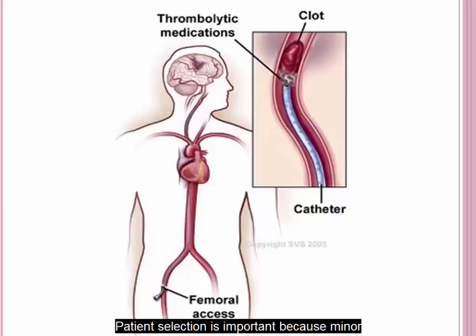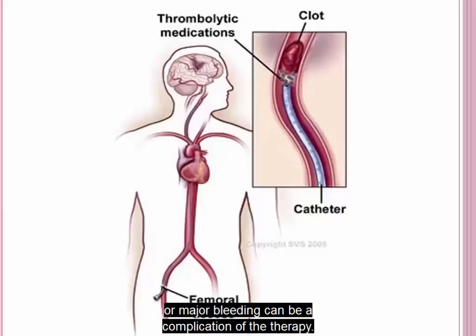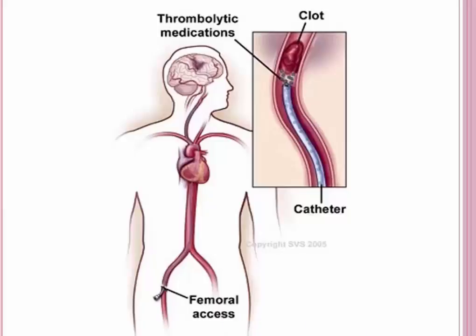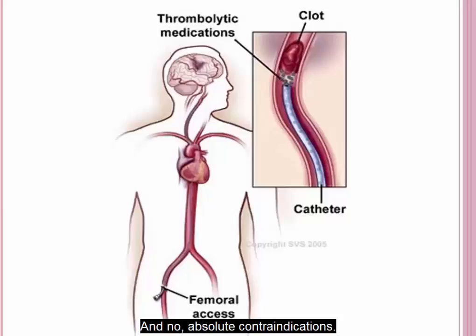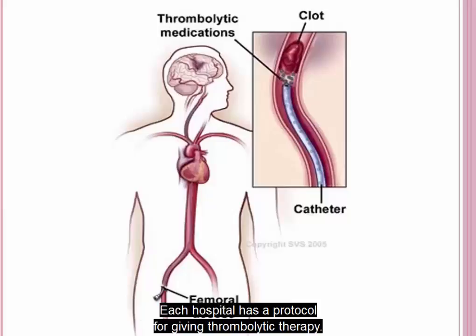Patient selection is important because minor or major bleeding can be a complication of the therapy. Inclusion criteria for thrombolytic therapy include chest pain typical of acute MI, 6 hours or less, 12-lead ECG findings consistent with an acute MI, and no absolute contraindications. Each hospital has a protocol for giving thrombolytic therapy.